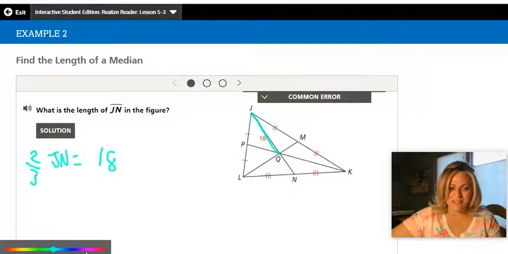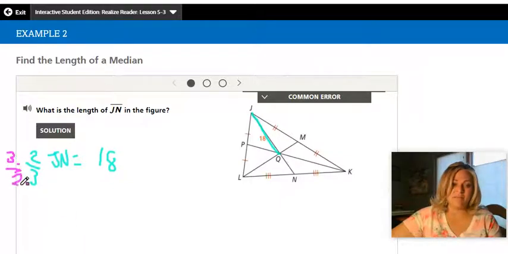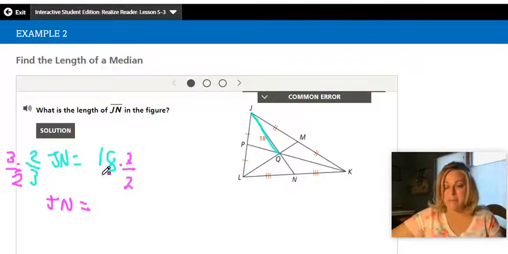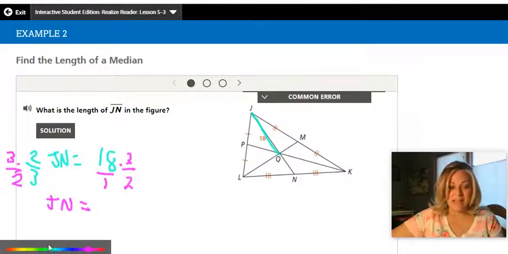Well, let's solve this. Let's solve for JN. So I'm going to multiply by the reciprocal, 3/2, on both sides. That's a 3 up there, so these will cancel out. So you'll have JN equals, and you can do this in a couple different ways. It might be easier to make this a fraction, and then see if there's anything on the top, the numerators, that simplifies with anything on the denominators, and it does.